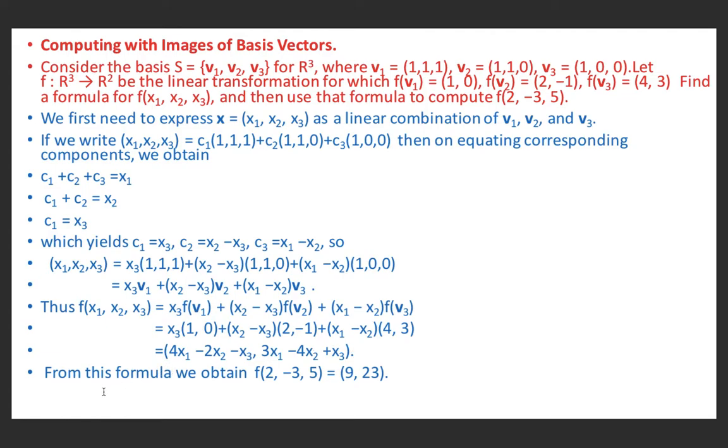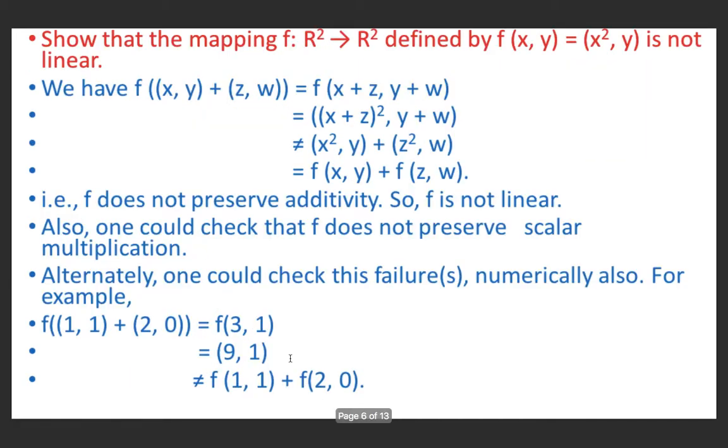So from this formula we obtain f of (2, -3, 5) equal to (9, 23), because if we substitute x1 equal to 2, x2 equal to minus 3, x3 equal to 5, it is 4 into 2 minus 2 into minus 3 minus 5, and 3 into 2 minus 4 into minus 3 plus 5. So on simplification it is (2, -3). So we have computed the formula for f(x1, x2, x3) and calculated the value of f(2, -3, 5).